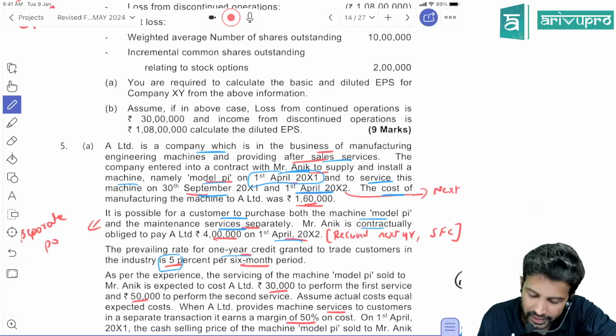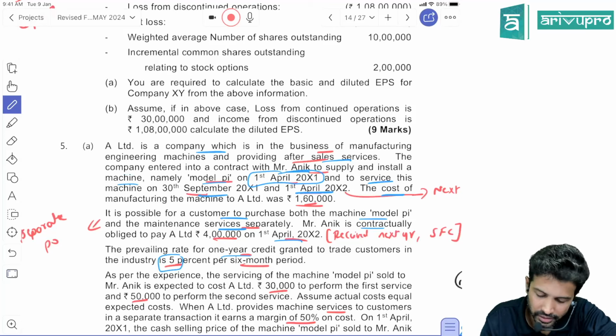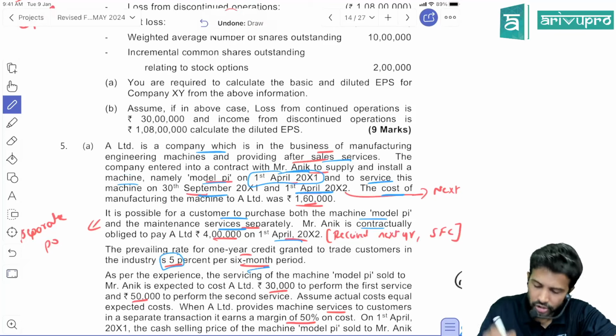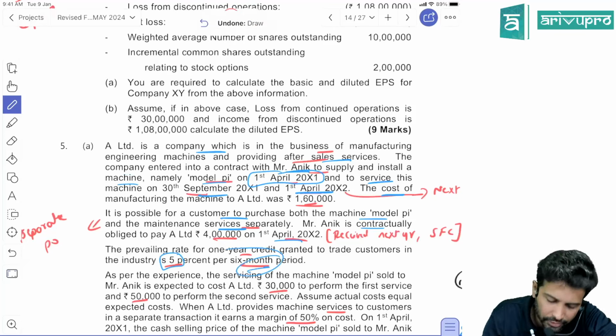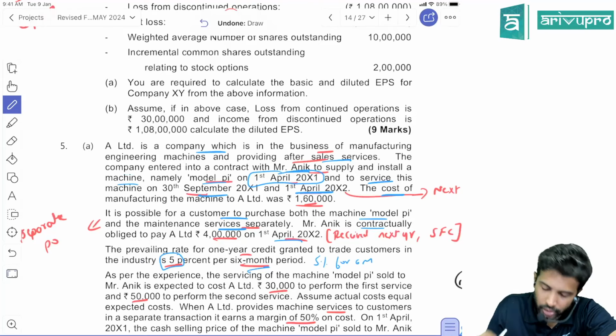The prevailing rate for 1 year credit period guaranteed to the customer in the industry is 5% for the 6-month period. Okay, why? What is the 6 months period? We'll see. They have given the rate for 6 months, meaning 5% is a rate for 6 months alone. Why? In a bit we will see. Keep this in mind that this is the 5% for 6 months only. That's what they're telling in the question.